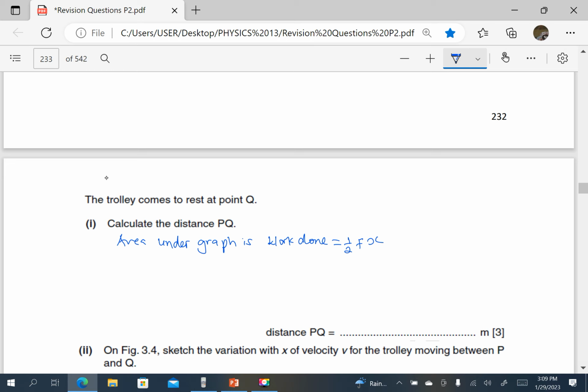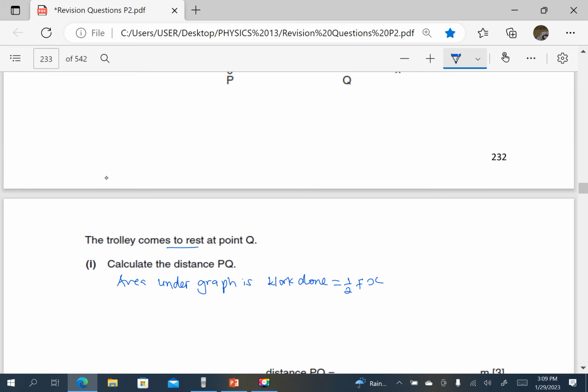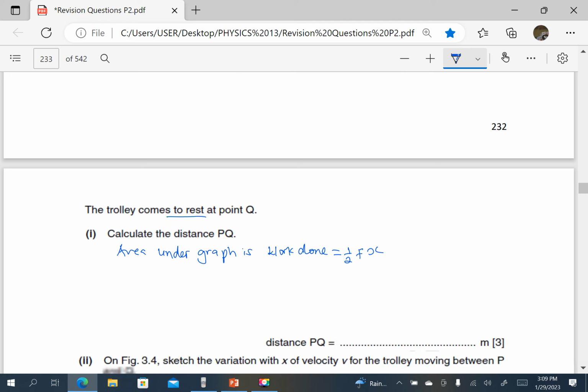But the object had kinetic energy. If it comes to rest, its kinetic energy is lost. So the work done is going to be a half times the force.